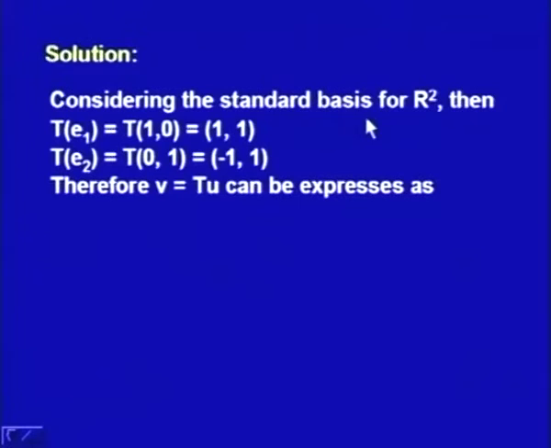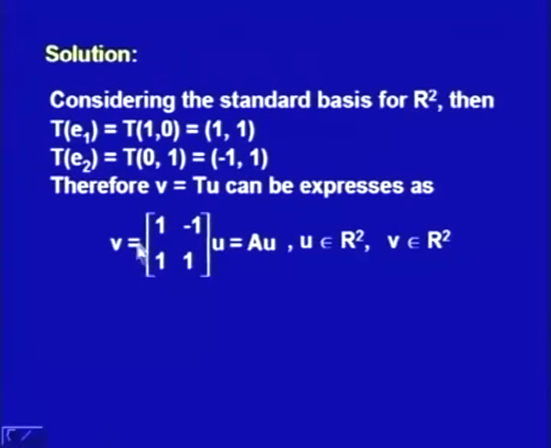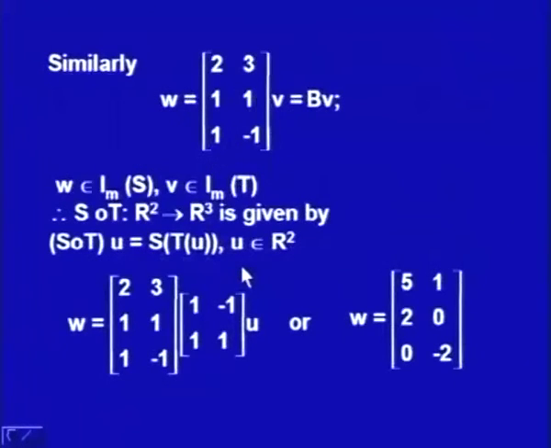We start with the standard basis for R2. Then T of e1 is equal to T of (1, 0), which is (1, 1), and T of e2 is equal to T of (0, 1), which is (minus 1, 1), according to the definition given to us. Therefore, V is equal to Au can be expressed as this matrix, with first column (1, 1) and second column the image of the second vector, (minus 1, 1). So, this is the matrix representation for the given transformation.